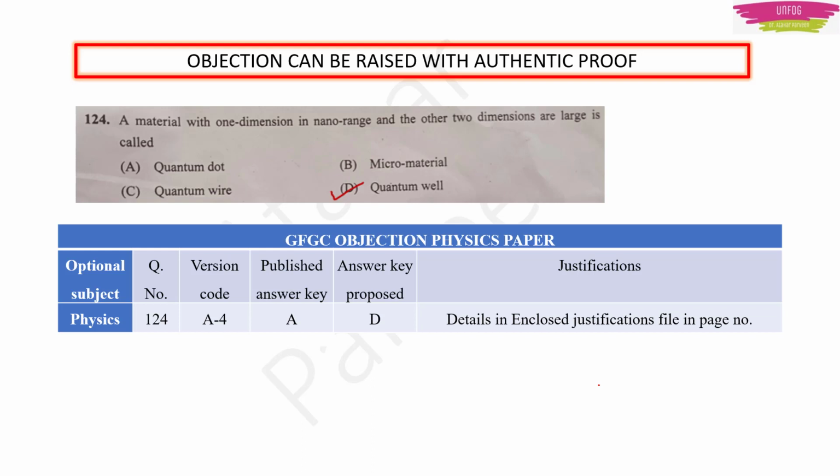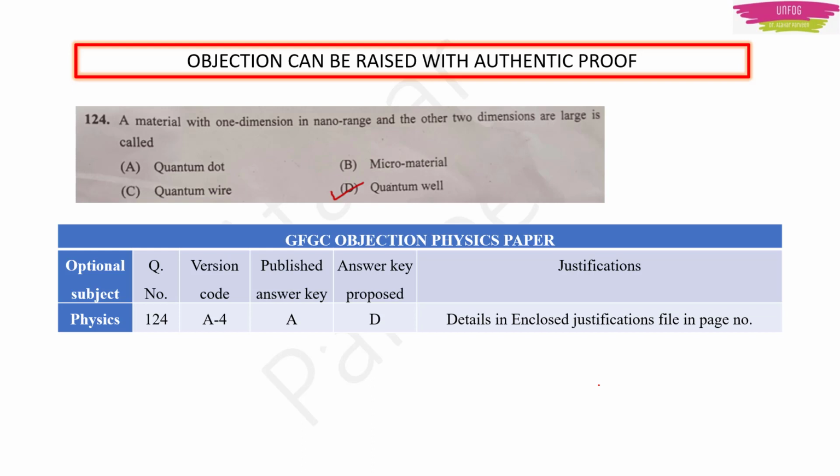So what I am doing is I have made 2 Word files. In one Word file, I have made a table like this. In the other Word file, I am giving the detailed explanations of each justification, why I am proposing that answer key. If I am getting authentic proof from a textbook, then I click a picture of the title page of the textbook, and then the author page, and then the solved example page, and the page number of the book for each thing.